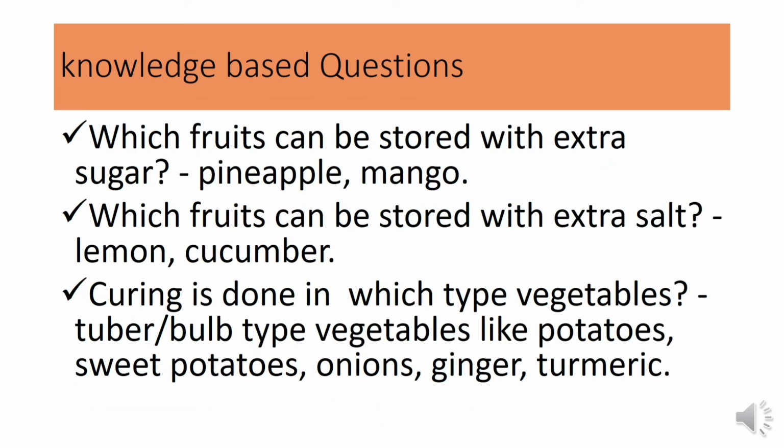Here is another important question: which fruits can be stored with extra sugar? Mainly pineapple and mangoes; we store fruits with extra sugar by making candy. Which fruits can be stored with extra salt? Mainly sour fruits, that is lemon and cucumber. What is curing, or in which type of vegetables is curing done? Mainly root, tuber or bulb type vegetables like potatoes, sweet potatoes, onion, ginger and tamarind; curing is done.